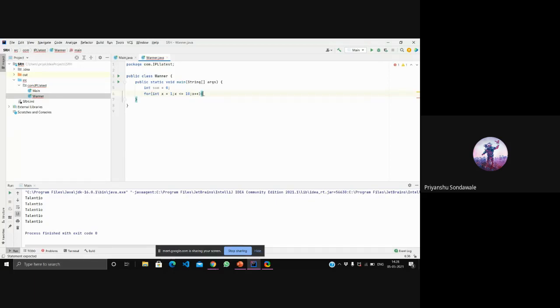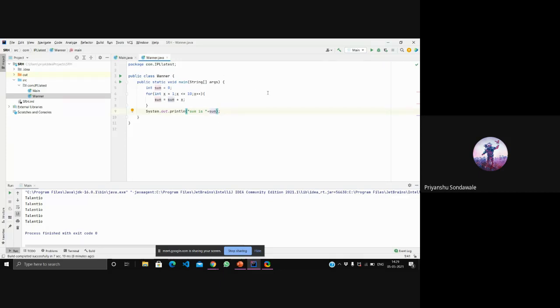Now I'm using one bracket to enter the for loop, and inside it I'm performing one operation, which is sum equals sum plus x. Outside the for loop I'm using one print statement that will print "sum is" using println, so I'll write plus sum. This is how we completed our program.